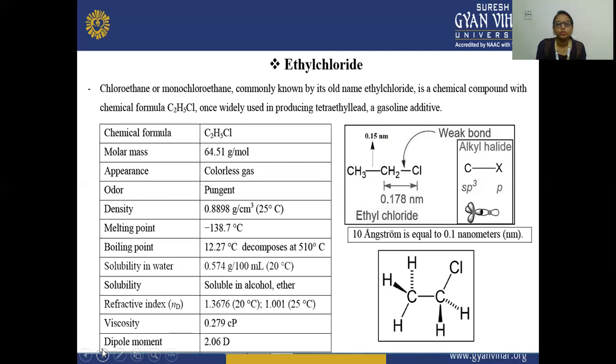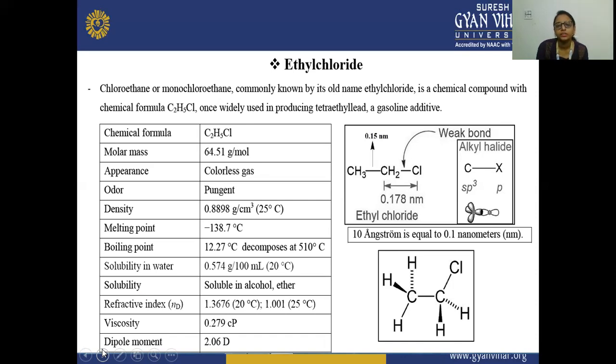Ethyl chloride is also known as chloroethane or monochloroethane, and it is commonly known by its old name. This is a common name, and chloroethane is the IUPAC name.